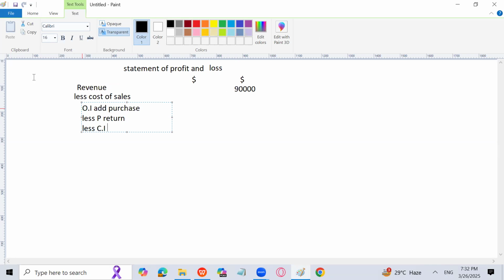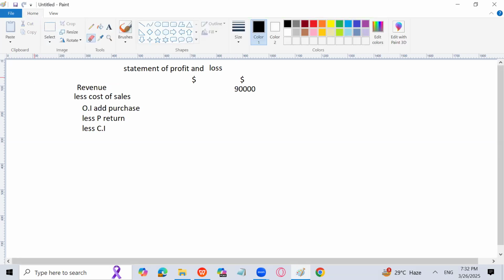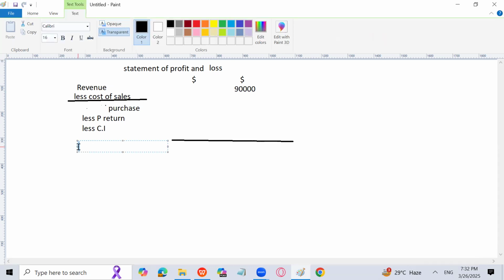Opening inventory is not given in the question, so we don't need to write it because it is not there. Business has newly started. If you want to write opening inventory, you can, and then leave an empty space. So first of all, we have to find the gross profit.